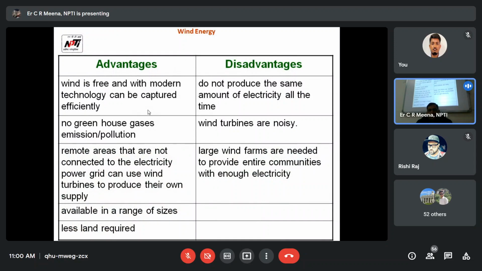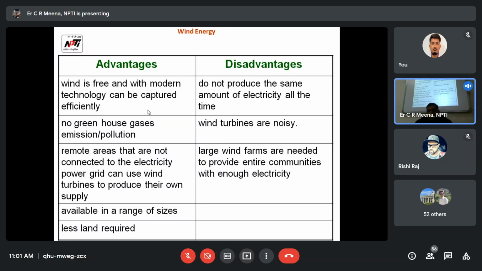Wind is free and with modern technology can be captured efficiently. What is the disadvantage? You do not produce the same power from the windmill, because that depends upon the wind velocity. No greenhouse gases are emitted, but windmills cause noise pollution because a huge amount of noise is created. In remote areas like Jaisalmer, we have seen so many windmills, wind parks, because it is a desert area with unutilized land, and wind velocity is continuously at maximum there. So many windmills are installed in Jaisalmer, Rajasthan.